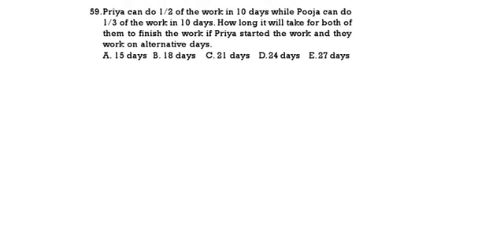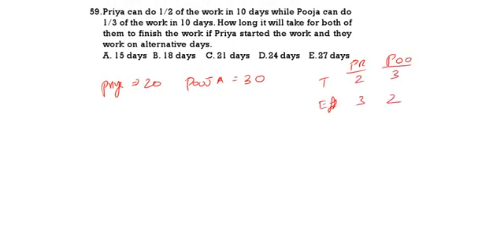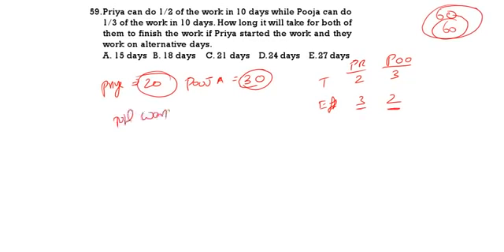Priya can do half of the work in 10 days. That means Priya will do total work in 20 days. Pooja can do 1/3 work in 10 days. Total work in 30. So time of Priya and Pooja, it will be 2:3. Efficiency will be 3:2. What is the total work? Priya 20, efficiency 3, 60. Pooja 30, efficiency 2, 60. So total work will be equal to 60.